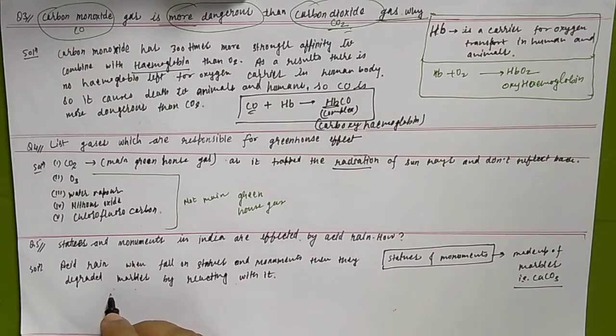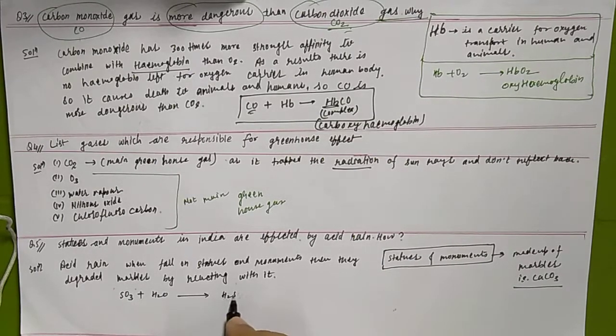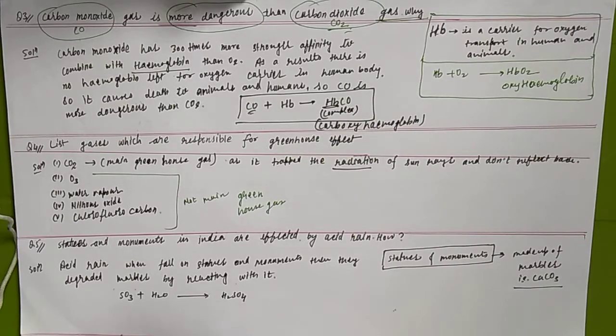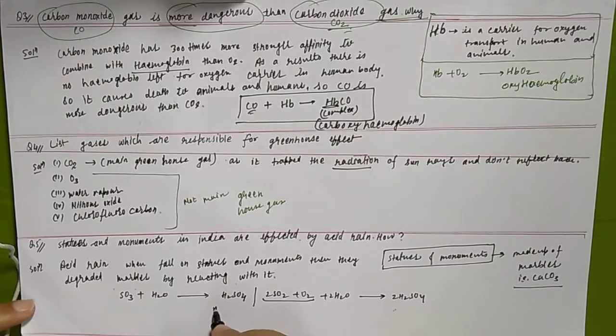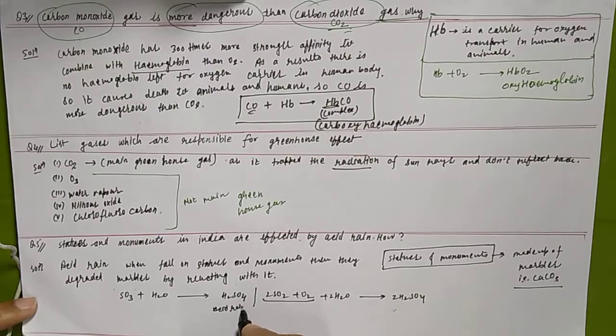First of all, we have to understand that SO3 is there in the air, and H2O is also there. So they form H2SO4. Okay, H2SO4 forms in a different way also. How? If 2 moles of SO2 plus oxygen and 2 moles of water are in the air, because both are present in the air, it will form 2H2SO4. Okay, so this is what comes in the form of acid rain. Where sulfur trioxide is dissolved in the water, this is also acid rain.